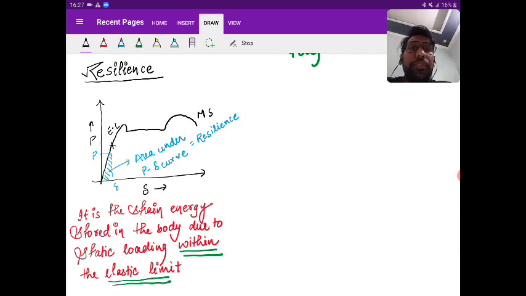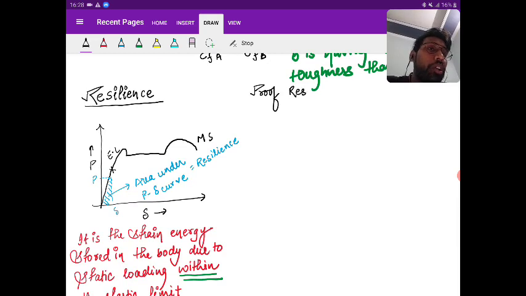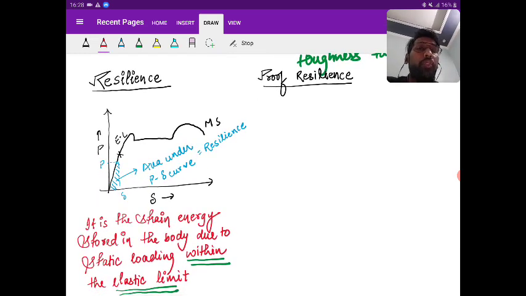Okay, next I'm going to see the topic, that is proof resilience. Here itself we are going to see about proof resilience. You're going to study about proof resilience. So what is proof resilience? It is a strain energy stored in the body due to the static loading, not within but up to the elastic limit. Up to means at that point in the elastic limit we are talking about the strain energy.